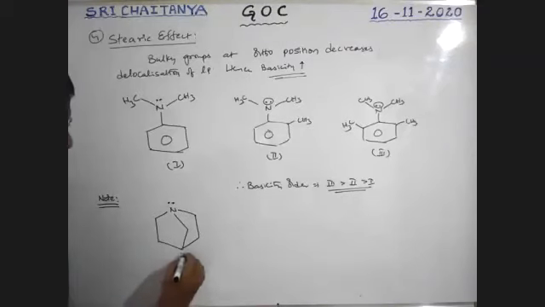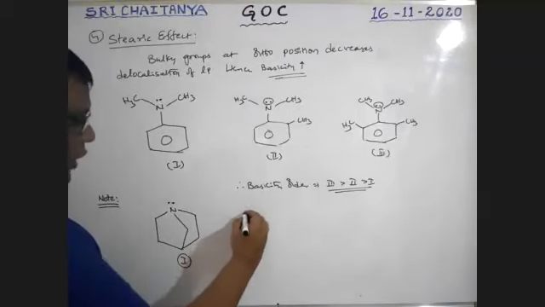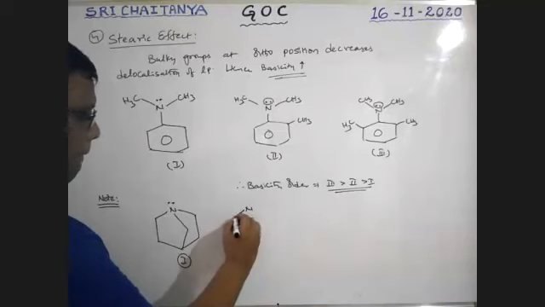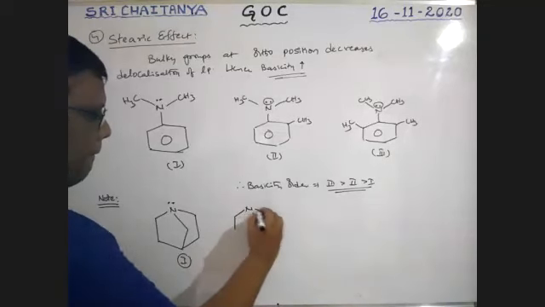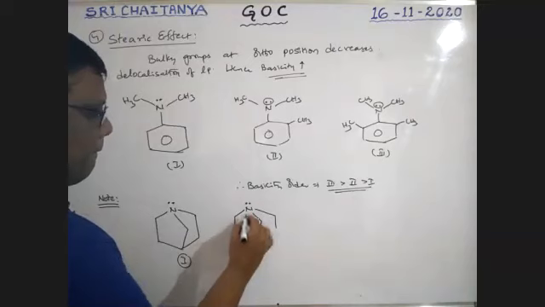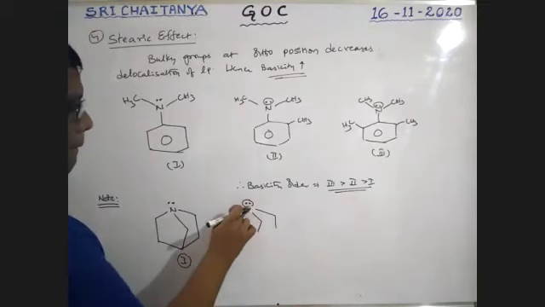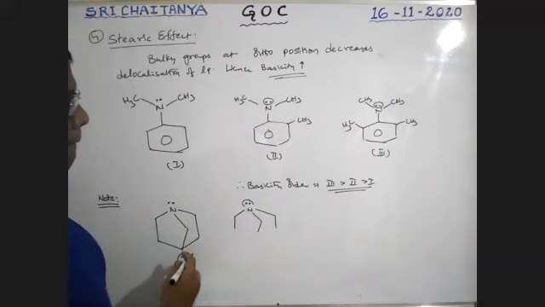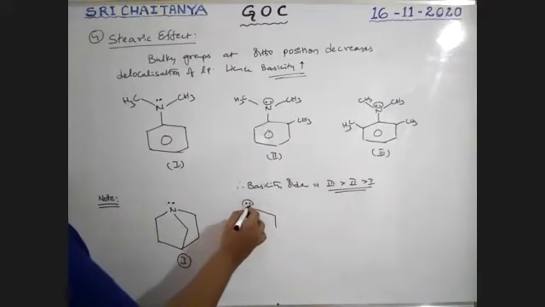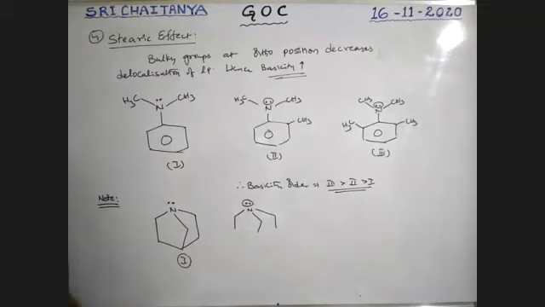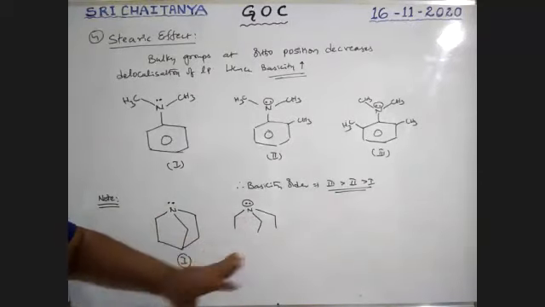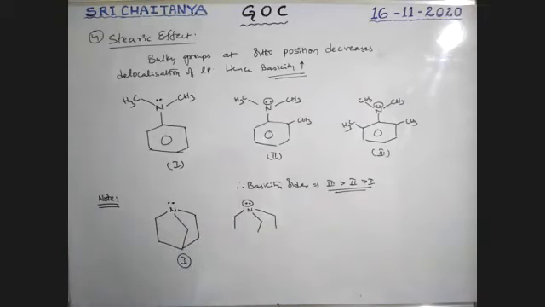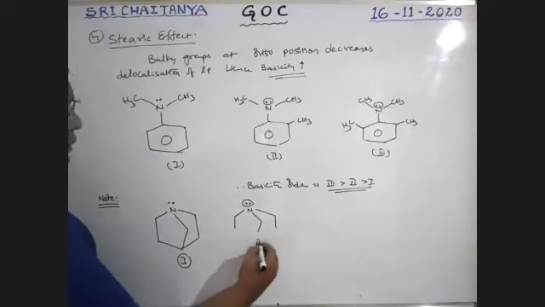Okay, let us take this one as 1, and the one which is not in the ring as 2.